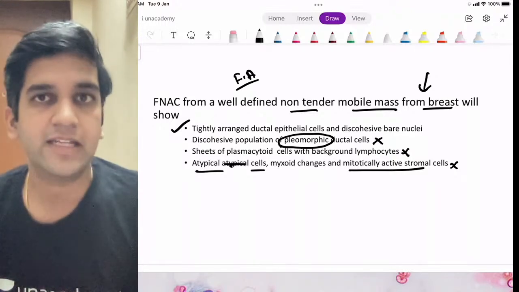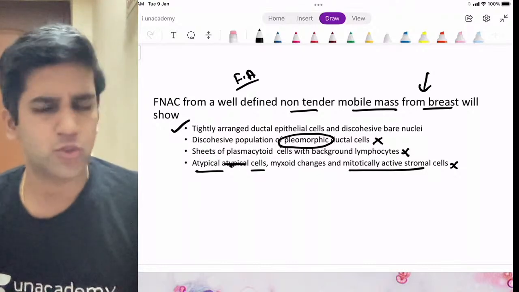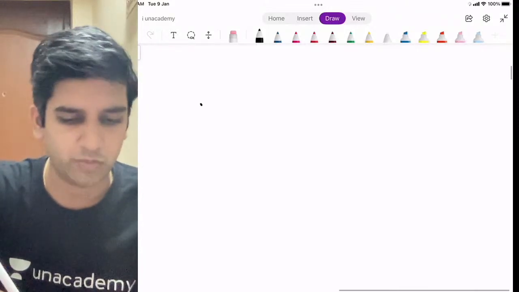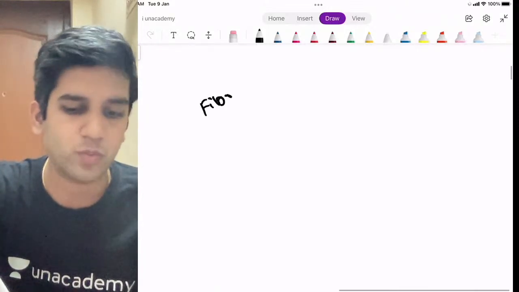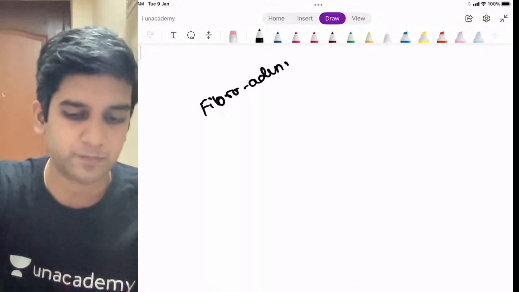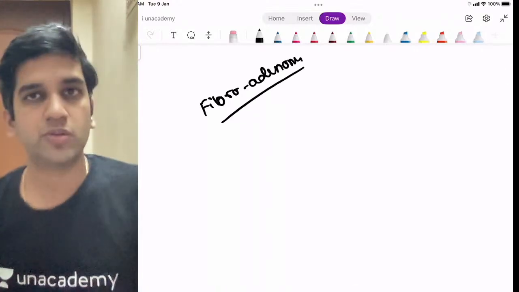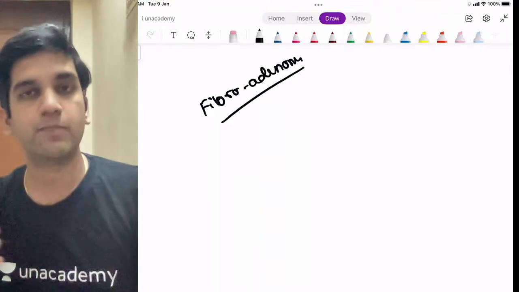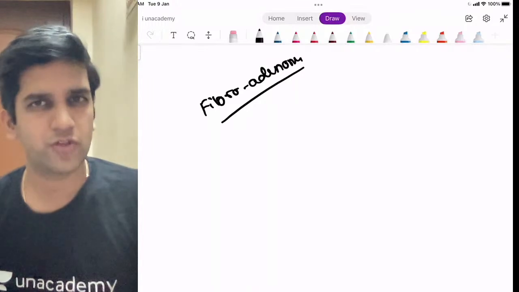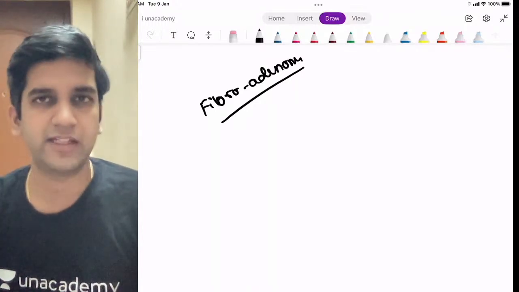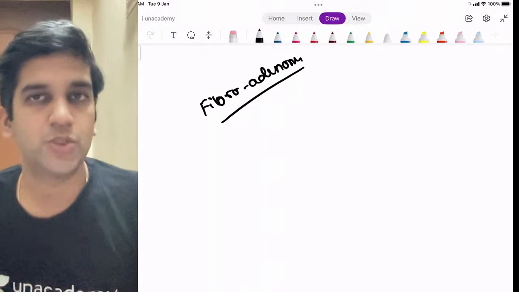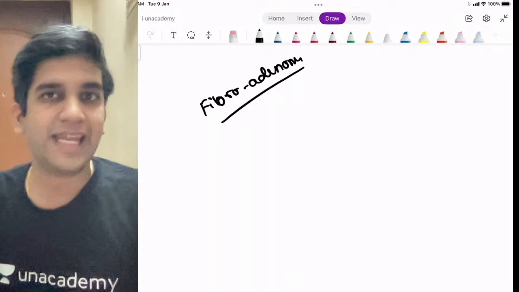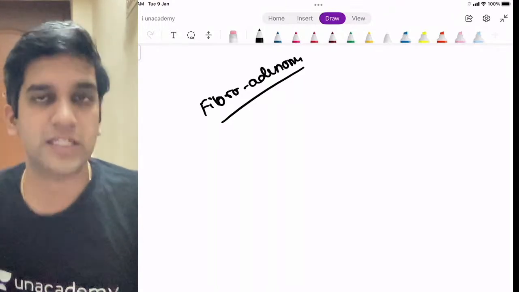But yes, since we are reading it, we'll learn why it's tightly cohesive and everything soon, right? Let's take it from the name itself, it's fibroadenoma, right? So can I say with confidence that in fibroadenoma there'll be proliferation of both stromal element as well as epithelial element? Am I right in saying that? Definitely, right? The epithelial element in a breast tissue is ducts. Stromal element is normal stroma, right?